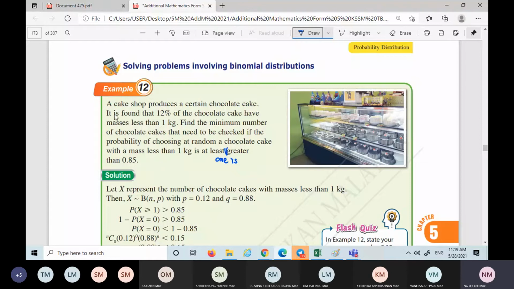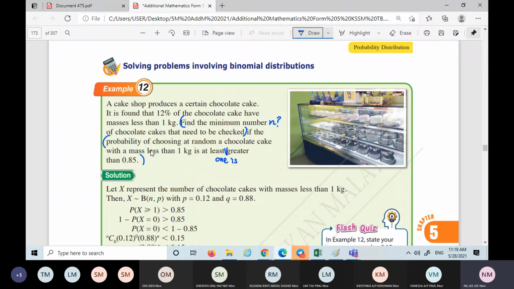Okay, we go through the questions. It's found that 12% of the chocolate cakes have masses less than 1 kg. Find the minimum number of chocolate cakes that need to be checked, meaning the n. You need to check how many chocolate cakes. This one is actually finding the n. If the probability of choosing at random a chocolate cake with a mass less than 1 kg is at least 1 is greater than 0.85. Oh, this sentence is very confusing.